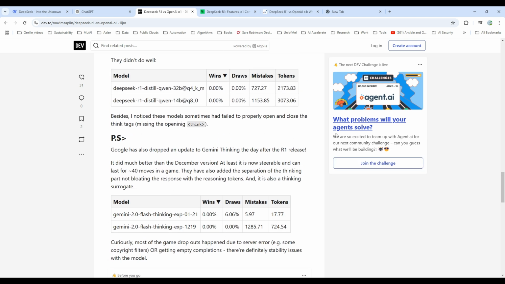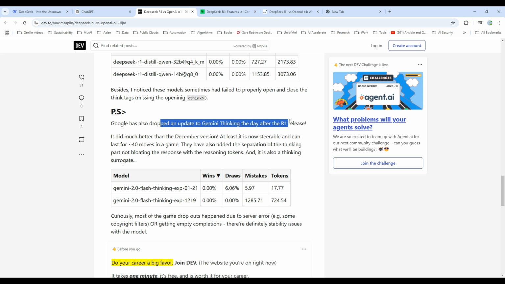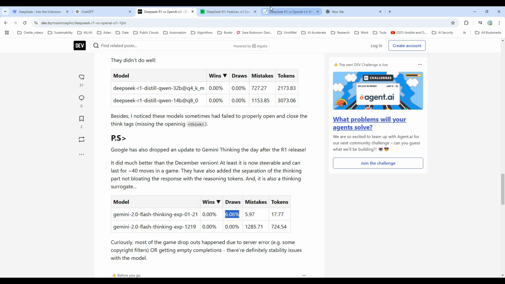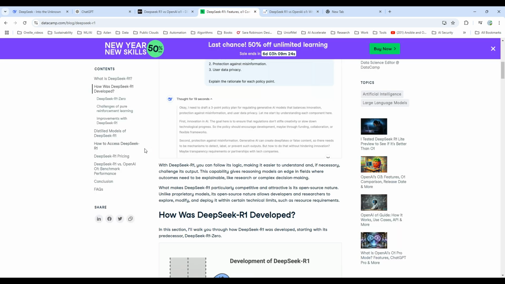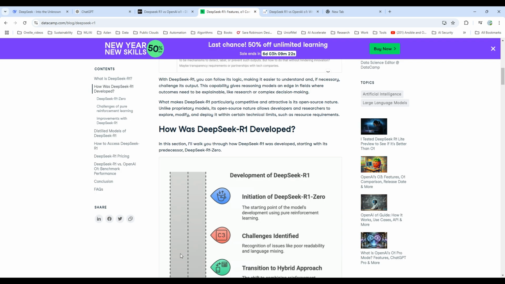Okay, Google. Basically, Google dropped an update to Gemini thinking the day after the R1 release. It did much better than the December version, although it still loses a lot. But finally it makes fewer mistakes, and it gets some draws at least. Anyway, let's look at the features before we move on into the comparison. So first, let's look at how R1 was developed.